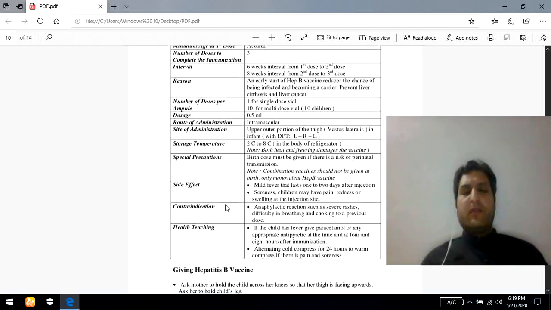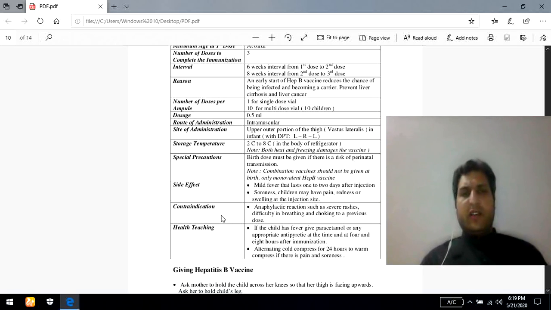Side effect: there is no clear direct effect. Anyhow, mild fever chances may be there, because we administer foreign substances, the antigen, and this has a direct effect on the immune system. So a response will be there, so there is a chance of mild fever.